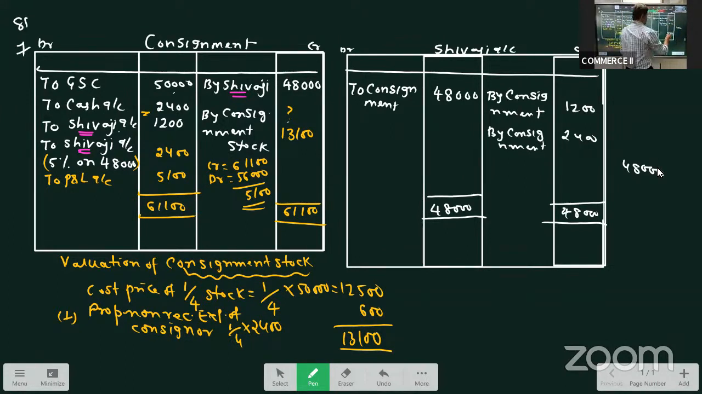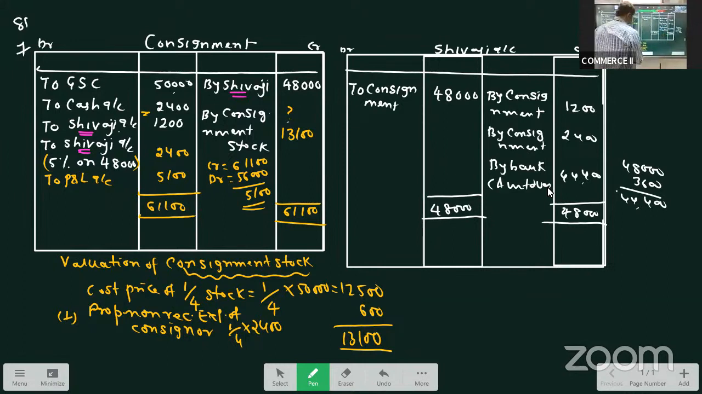48,000 minus 3,600 is 44,400. Sorry. Yeah. 44,400. This is the final amount sent by Shivaji to Balaji. This is the amount due.